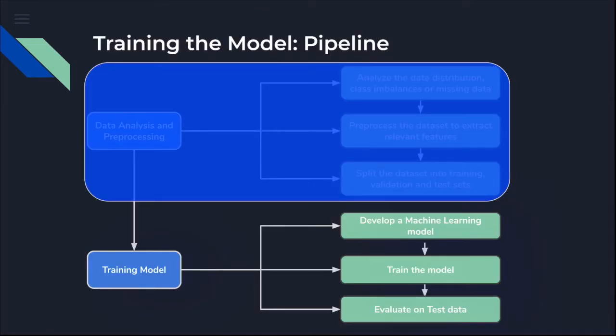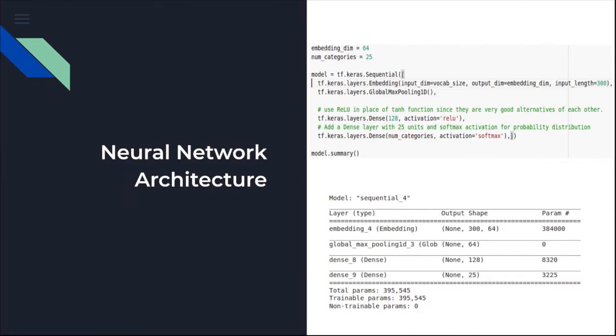Let's go to the second part, which is actually training the model. Our model consists of 4 layers. One is an embedding layer, which is a layer to learn embeddings for all words in the training data. In other words, it learns a vector space of some dimensions in which all words will be embedded. Then we apply a max pooling layer, which is used after the embedding layer to reduce feature size and downsample the incoming feature vectors.